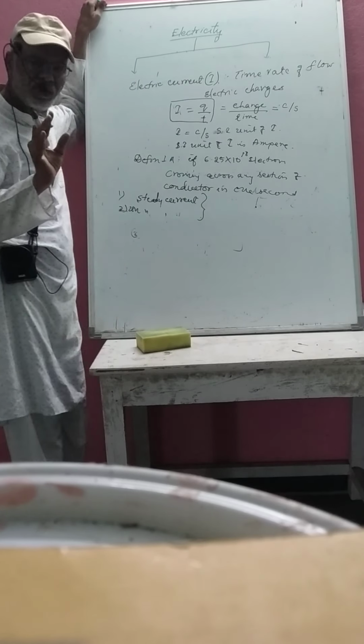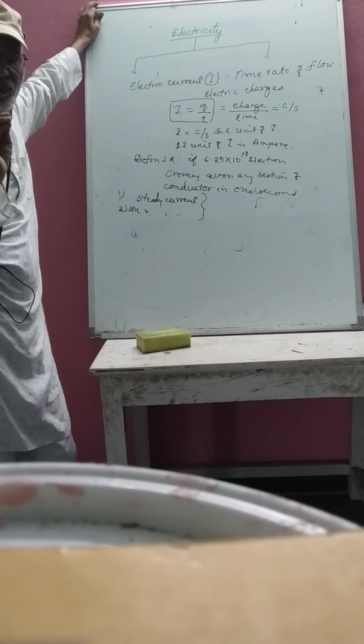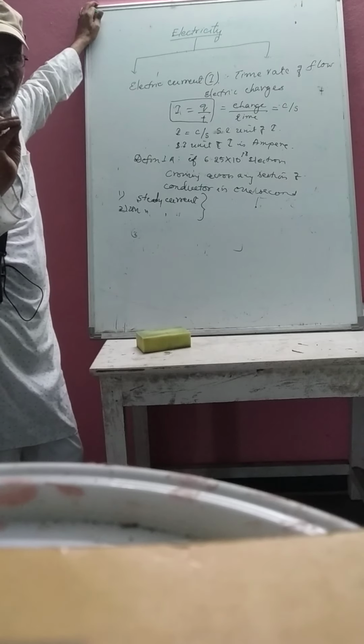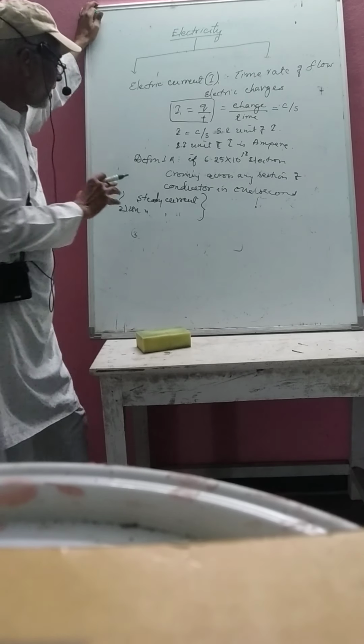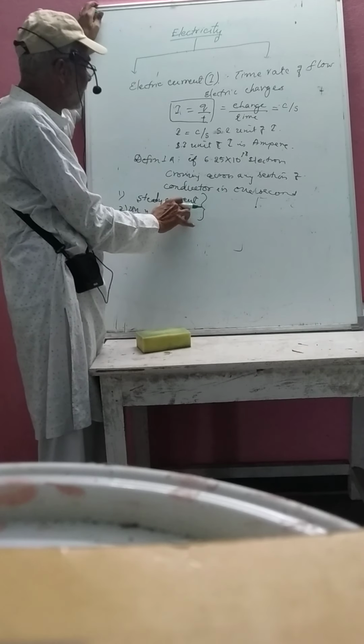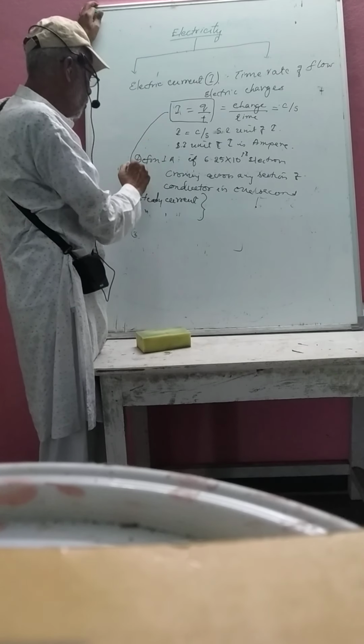And it won't fluctuate. I mean the rate of flow, the amount of flow of charge per second, should remain constant, should not vary with respect to time. Such a current is known as the steady current. Now for the steady current, this expression holds good.